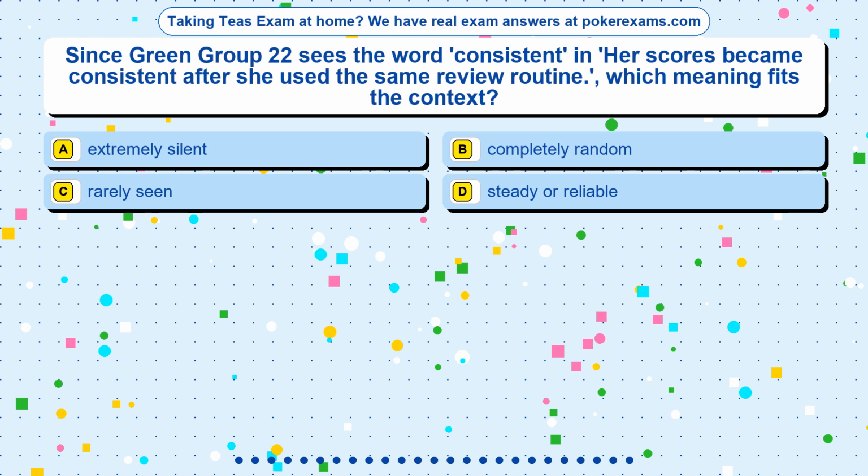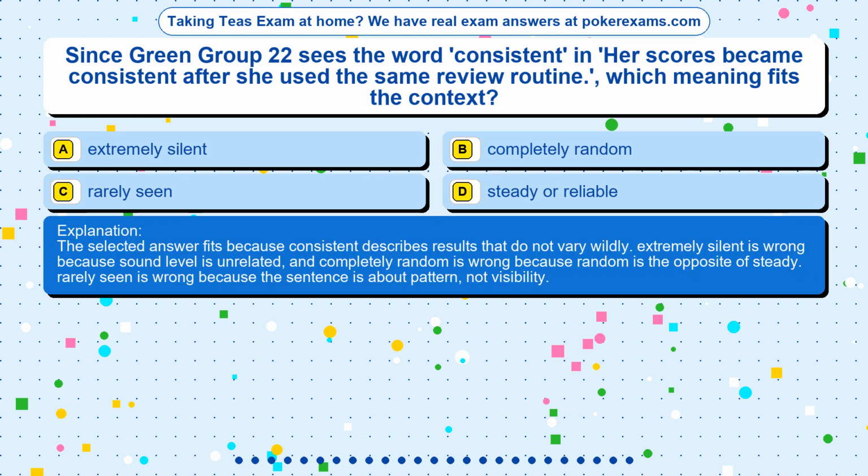The correct answer is option. The selected answer fits because consistent describes results that do not vary wildly. Extremely silent is wrong because sound level is unrelated, and completely random is wrong because random is the opposite of steady. Rarely seen is wrong because the sentence is about pattern, not visibility.